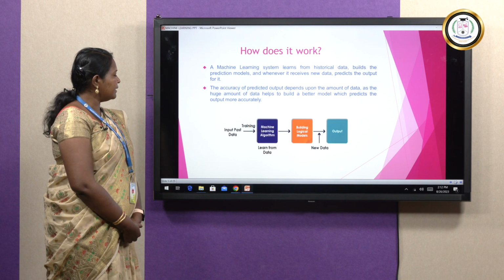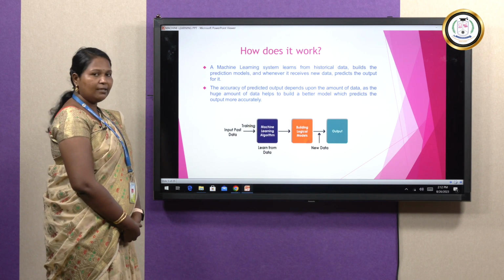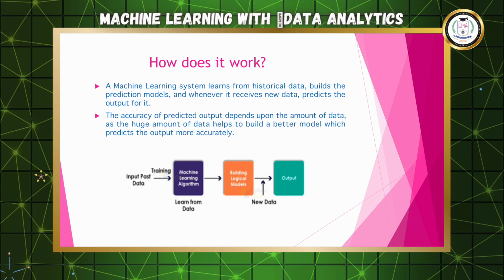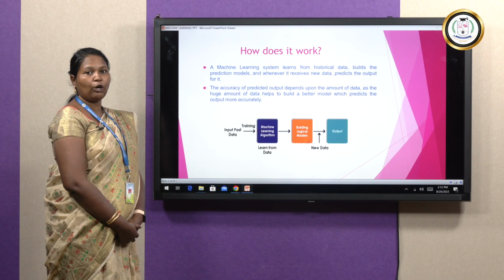This is the basic diagram where you can see how the input is given to the machine as a data set. The past input data for training is given as input to the machine learning algorithms, and then with the help of logical models, the output is produced for new data. This is how the input is given to machine learning and the output is derived.